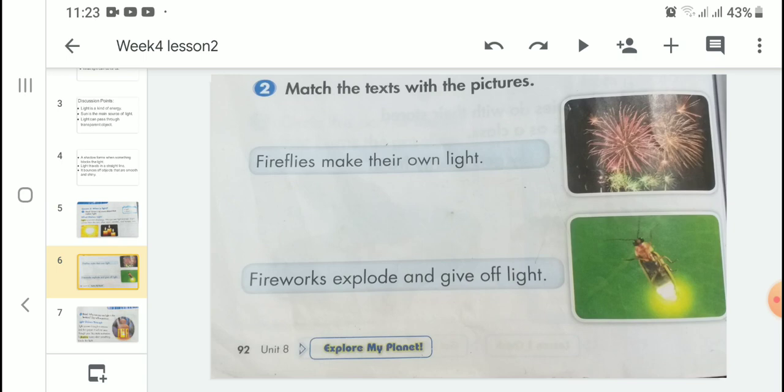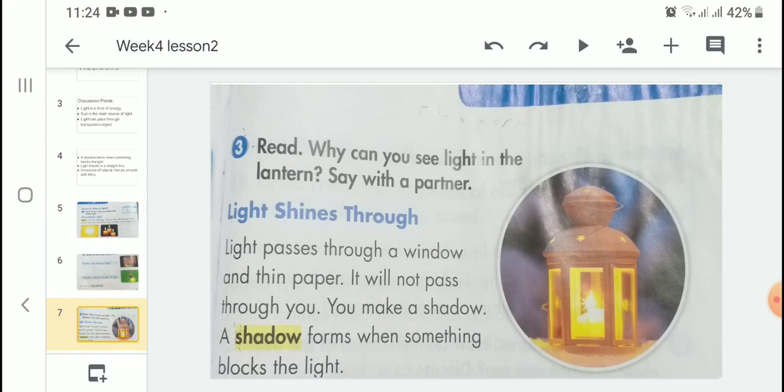I will read the sentences at first, then you will match them with the given pictures. First sentence is, fireflies make their own light. Number 2, fireworks explode and give off light. Now students, you will match the first sentence with the second picture, firefly, and the second sentence with the first picture, in which we have seen fireworks. Now open page number 93.